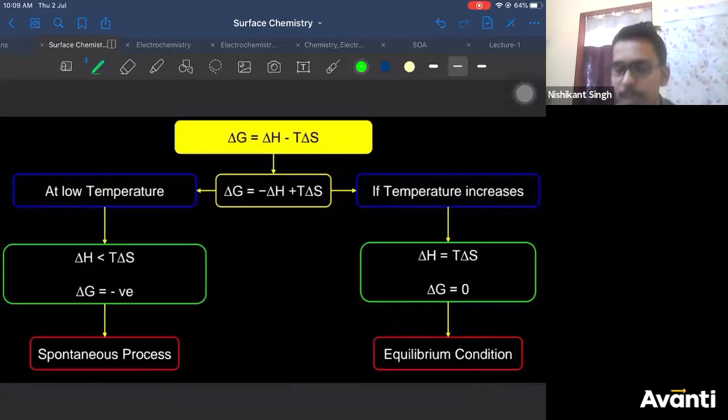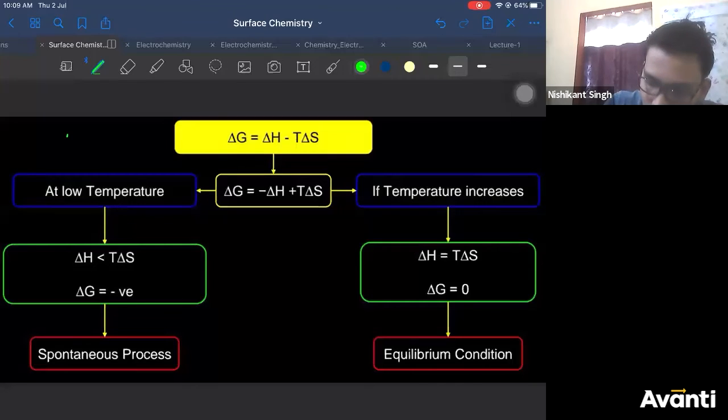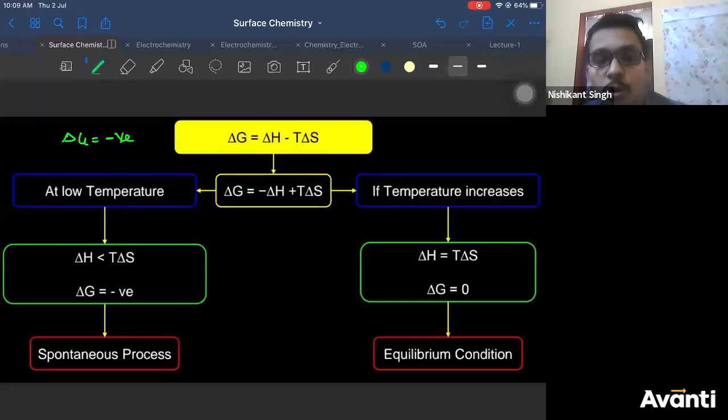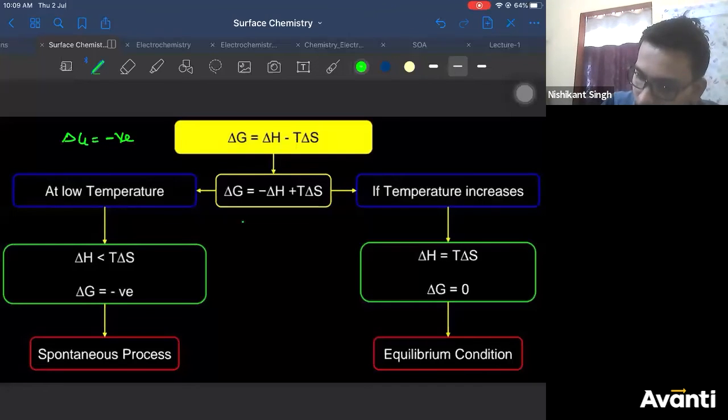Now next, delta G. What happens to delta G? So how will the adsorption become spontaneous? For adsorption to be spontaneous, delta G should be negative. In the non-spontaneous case, delta G should be positive. Let us not consider the non-spontaneous condition now. So let us see this carefully. How will your delta G be negative? Delta H is negative, plus T delta S is also negative.